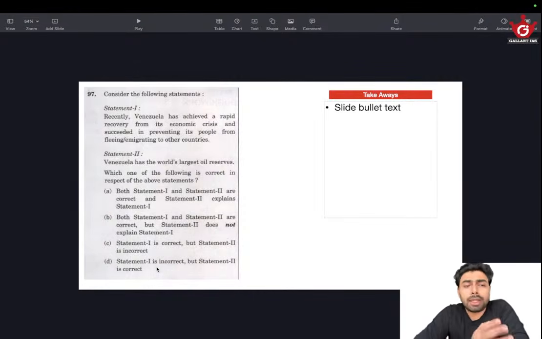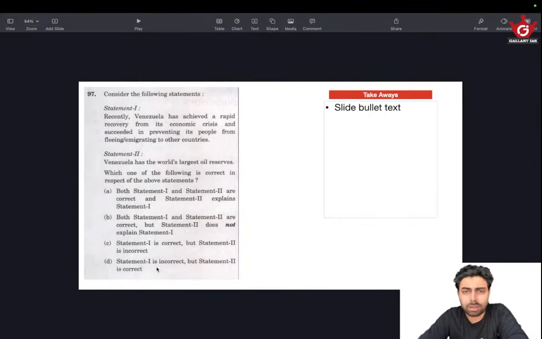So first of all, recently Venezuela has achieved a rapid recovery from its economic crisis and succeeded in preventing its people from fleeing and emigrating to other countries. Okay, just have a backdrop, not just about Venezuela, in general, about places like South America and Africa. Except for the affluent West, the majority of the places are facing some sort of turmoil, conflict, or economic situations.